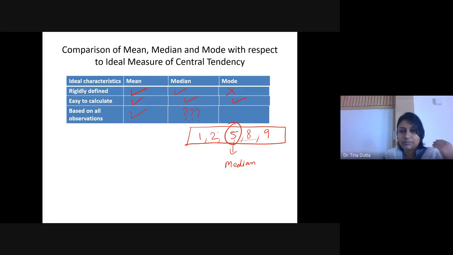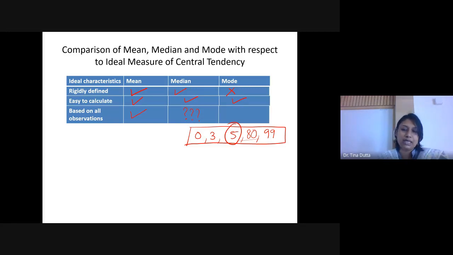So for example, how it is not affected. Right now, 5 is the median value, right? When I have this set of values. Suppose if I replace these values 1 and 2 by 0 and 3, right? And if I replace these values 8 and 9 by 80 and 99. Now I have a different set of 5 values. What is the median now?